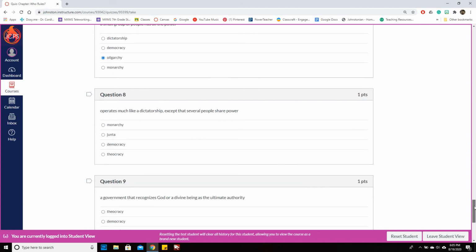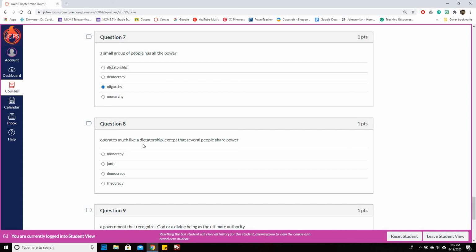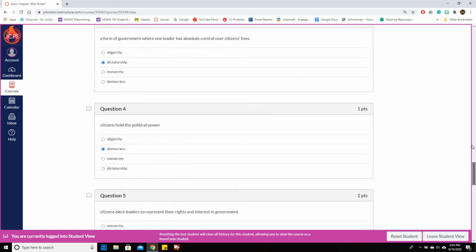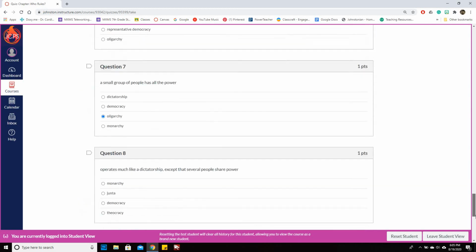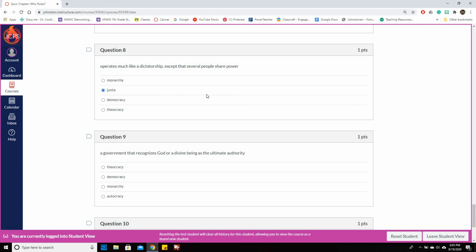Because this next one, I know that's coming up, operates much like a dictatorship, except that several people share power. So it's like a group of little Hitlers. Alright. An oligarchy can also mean that a few people control the country. For example, a junta is a small group of people, usually military officers, who rule a country after taking it over by force. A junta often operates much like a dictatorship, except that several people share the power. So, junta.